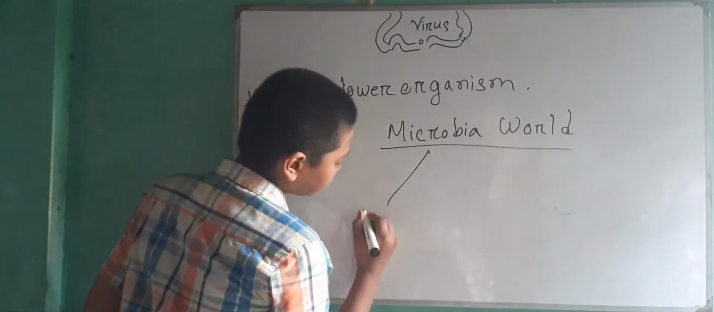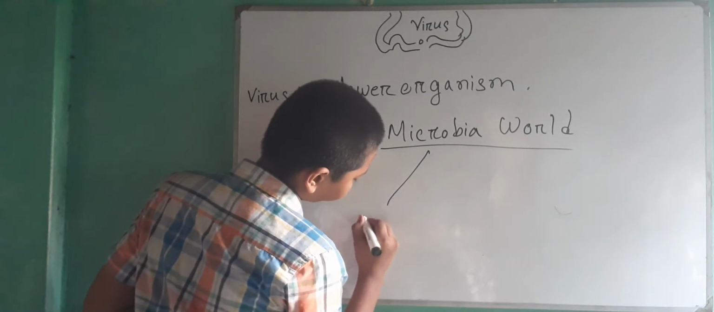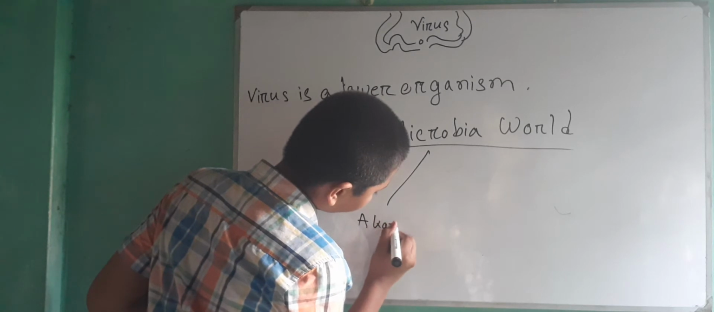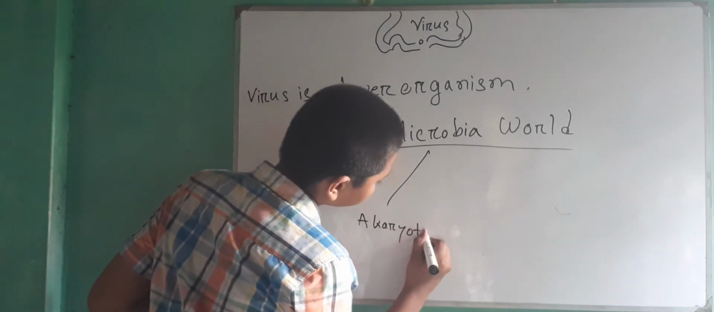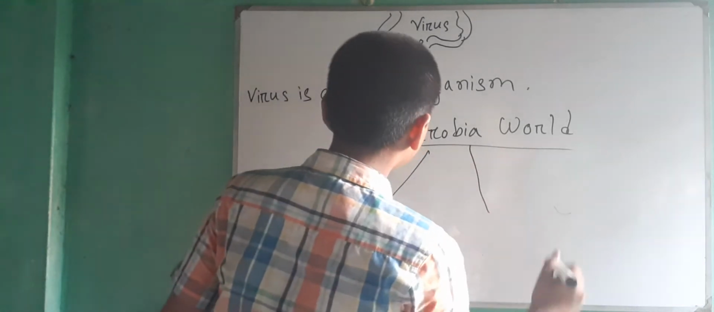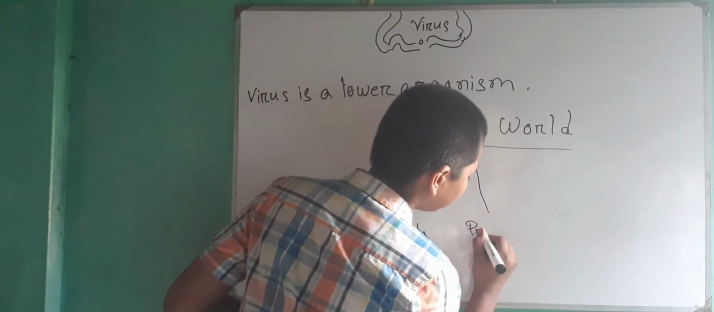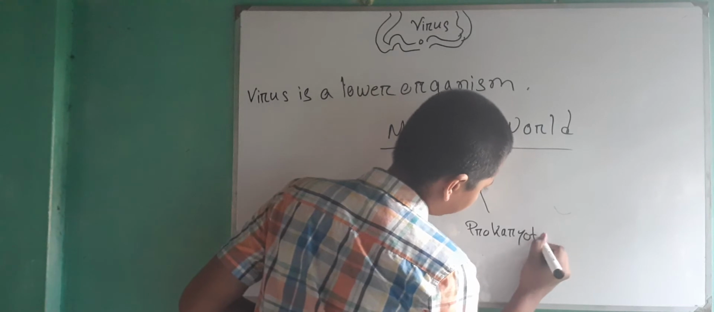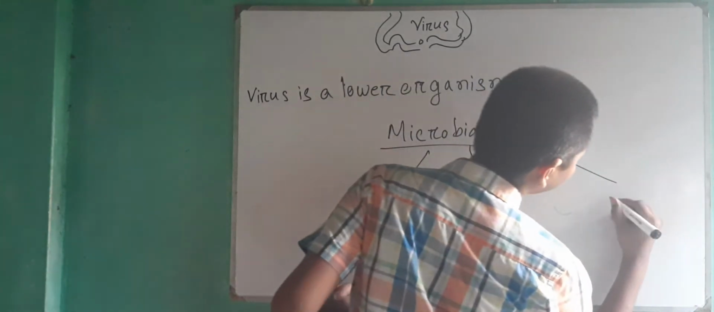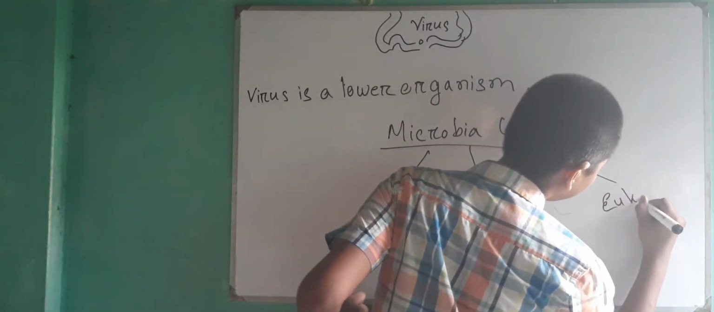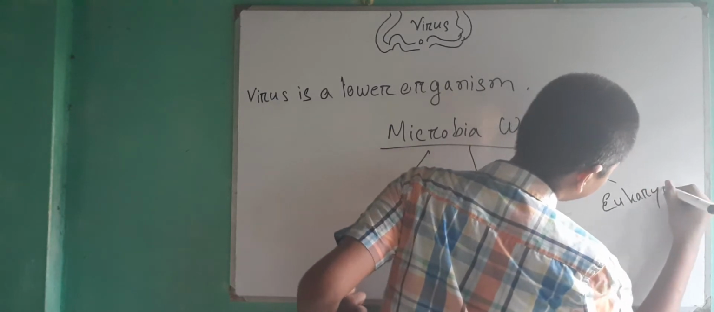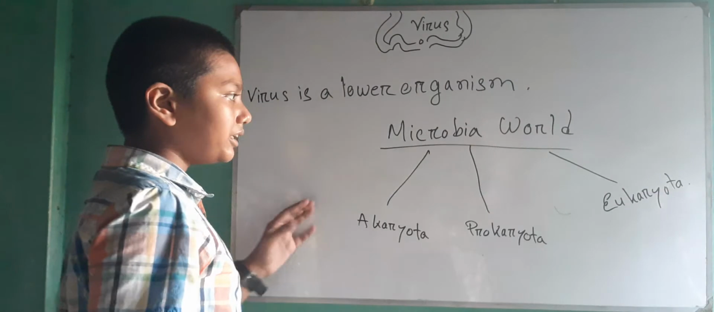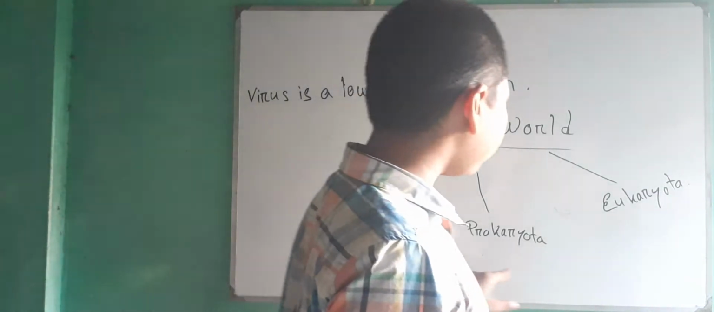One is Akaryota, then Prokaryota, then Eukaryota. Everybody, the microbial world is divided into three: Akaryota, Prokaryota, Eukaryota.